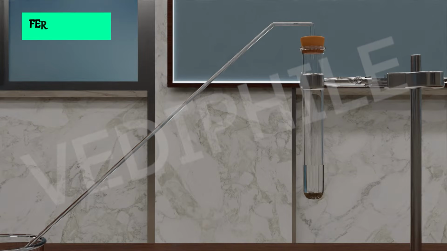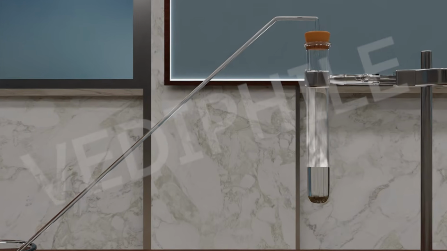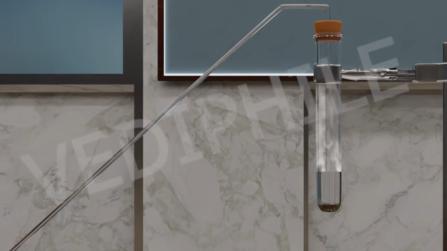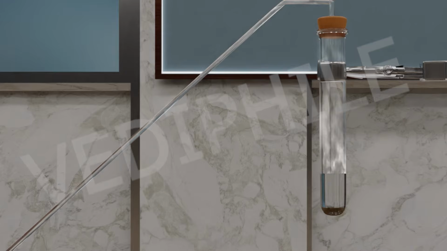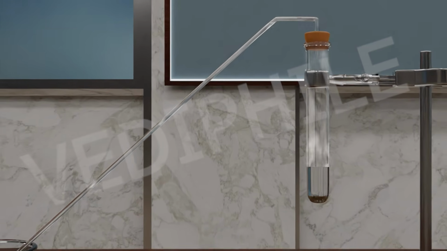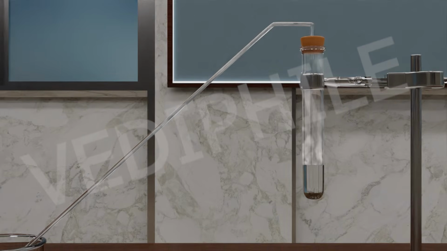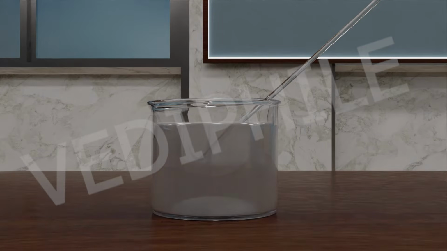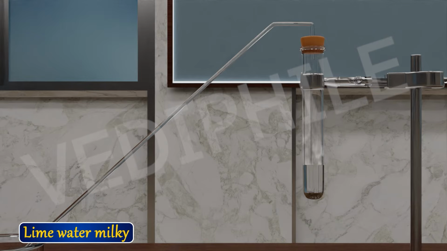So, in the fermentation process, glucose converts into carbon dioxide, and the carbon dioxide passes through the test tube or glass tube and goes to the lime water, and carbon dioxide makes the lime water milky. That proves that during fermentation, carbon dioxide is formed.